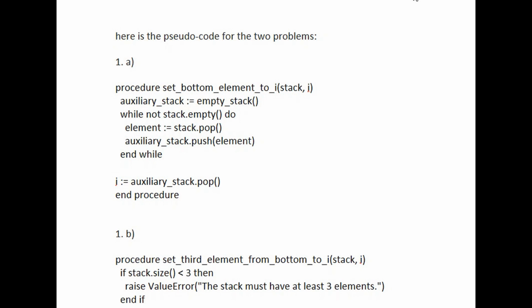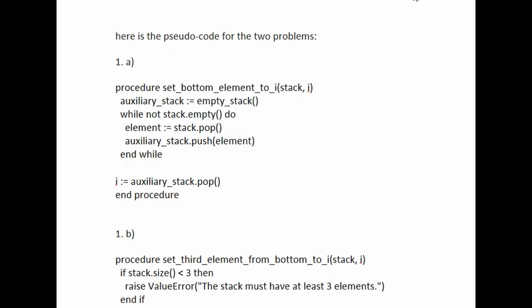So here the first problem is we have to create an auxiliary stack so that we can put the elements of the stack into it and then put them back. So here auxiliary set bottom element to I. So here we are passing stack and I. So auxiliary stack is built and this is empty at the starting.